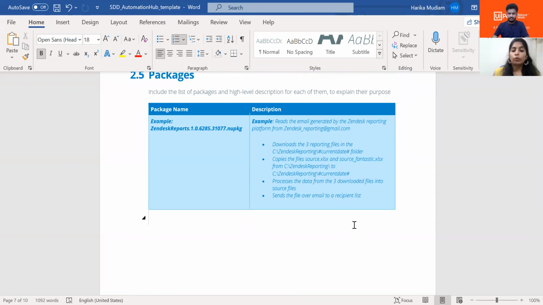Also you can provide, as I mentioned, what are the assumptions that we are going to make. Let's say I'm expecting this as output. If this is not the output for the process, then this risk may happen. So you can give the risk. Or let's say we are doing UI automation for a particular process. If the UI of the application changes, then it doesn't work. So that will be a possible risk, right? So you can give assumptions and risks also.